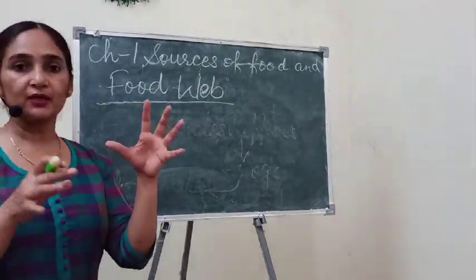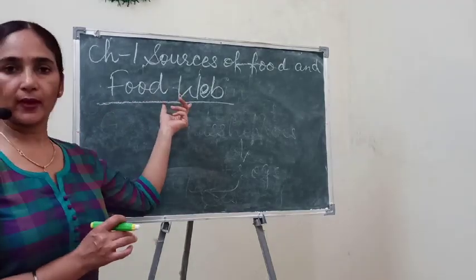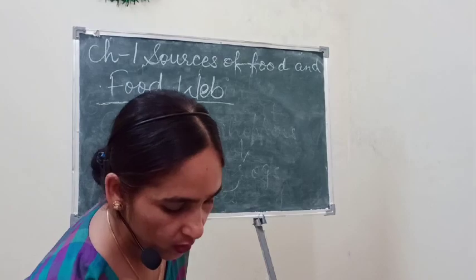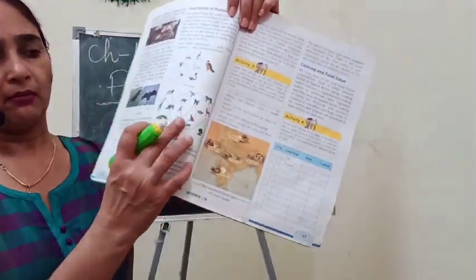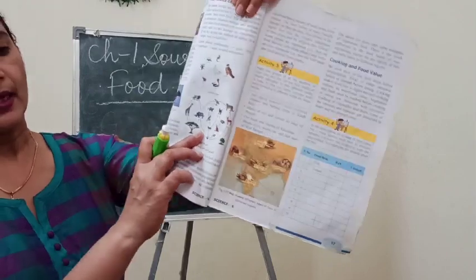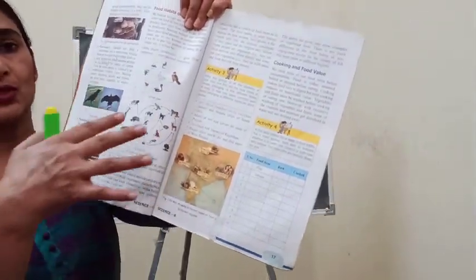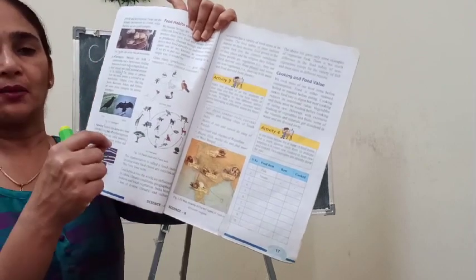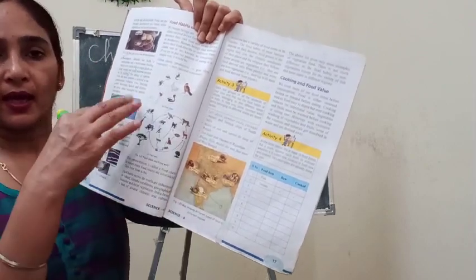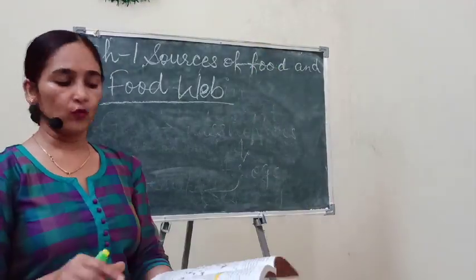Many interlinked food chains form a food web. I'll show you this diagram here. In your book also you can see this diagram, and here you can see that many food chains interlink with each other, meaning one animal is eaten by many other animals also. So that is called a food web.